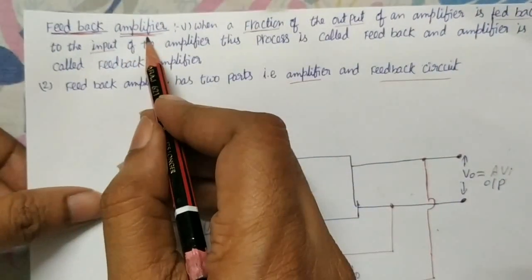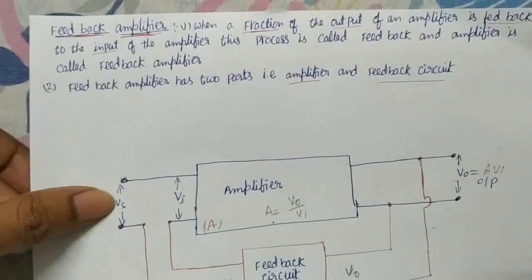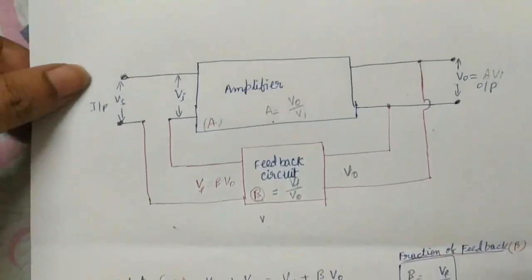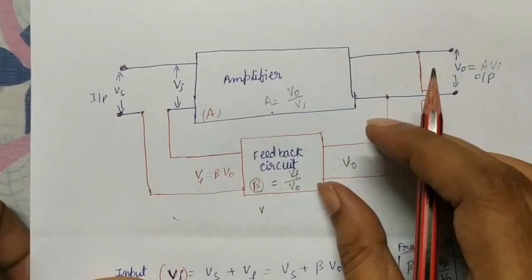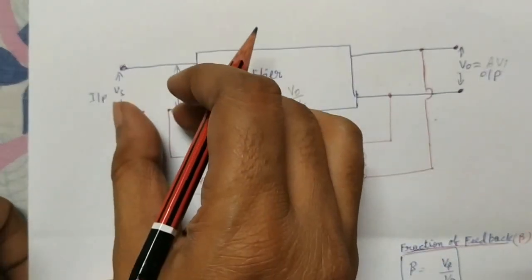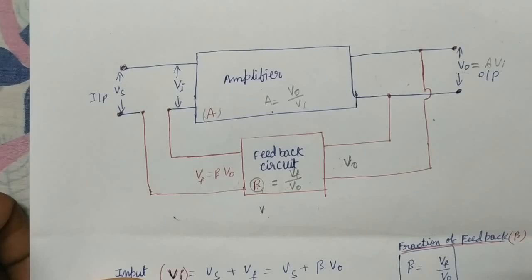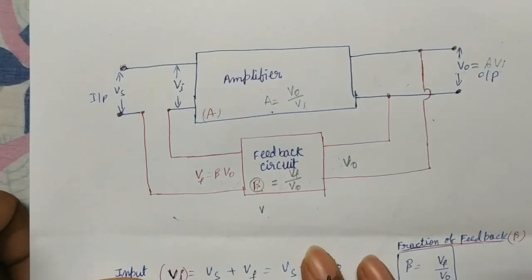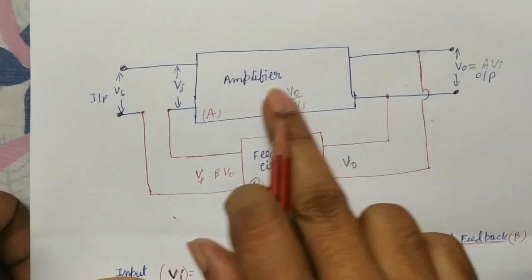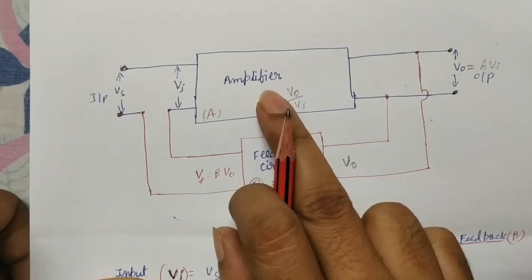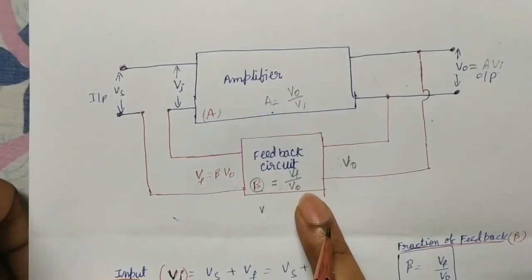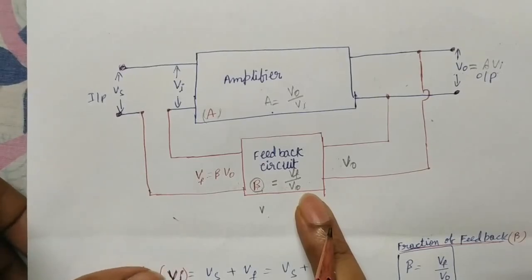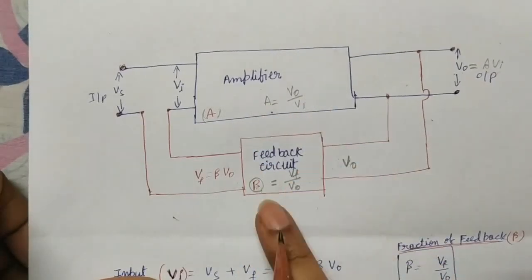Feedback amplifier. What is the main principle of a feedback amplifier? Whatever we get in output, some fraction of the output is again fed back into the input. This feedback amplifier has two parts. One is the amplifier, which we can call the main amplifier, and the other part is a feedback circuit. Now we'll see separately what the amplifier does and what the feedback circuit does.